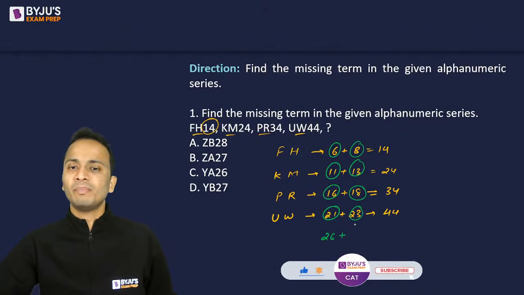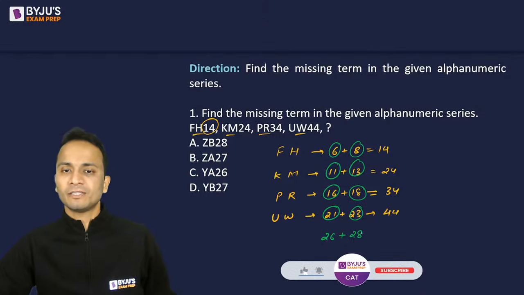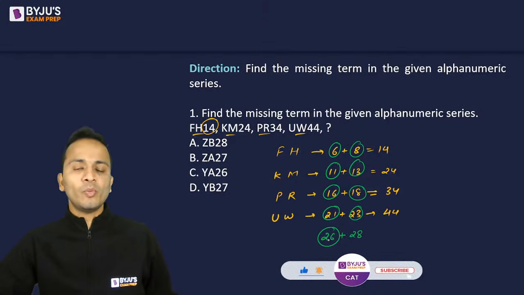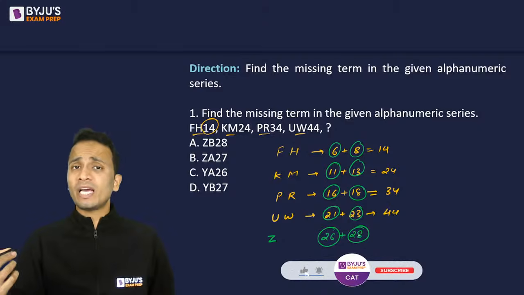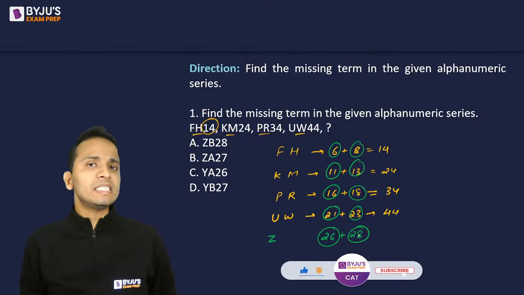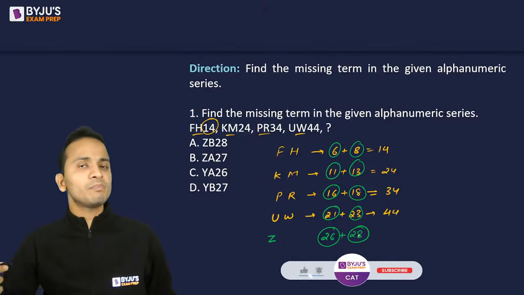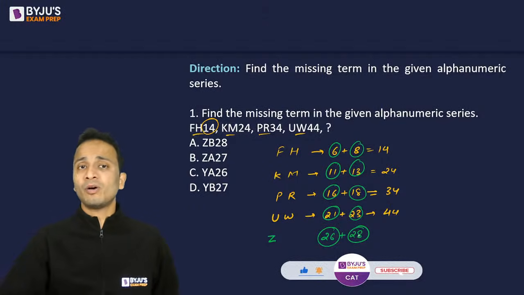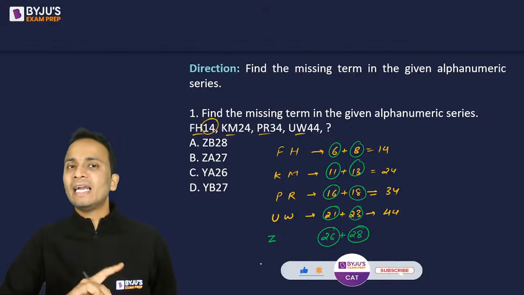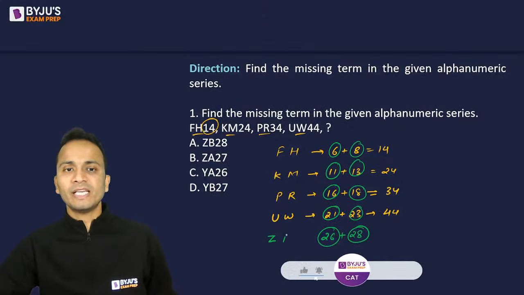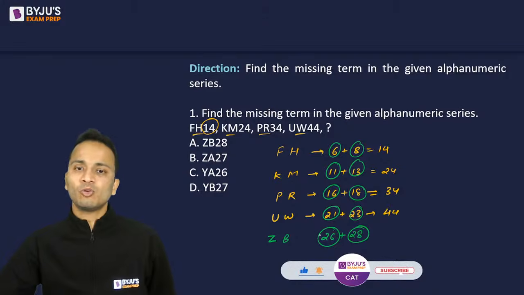So the next number should be 28. Now, the alphabet equivalent to 26 is Z, and for 28, we don't have 28 alphabets. So after 26, the sequence will start again from A. So 26 is Z, 27 will be A, and then 28 will be B. So ZB, the answer should start with ZB.